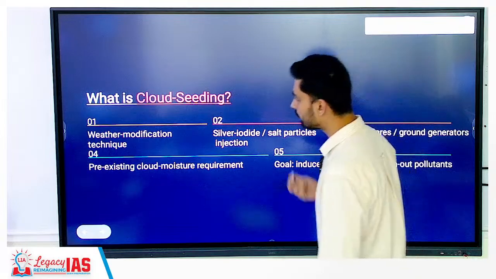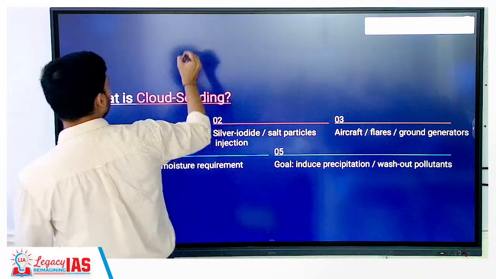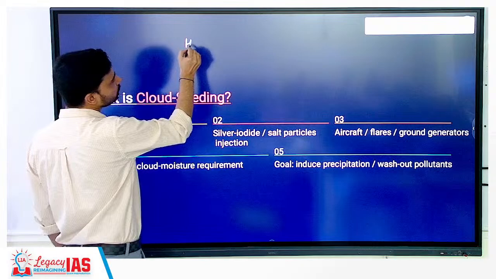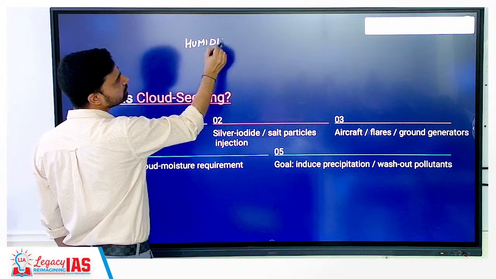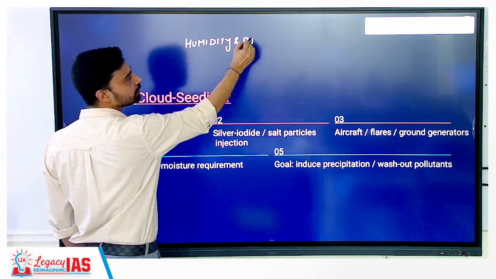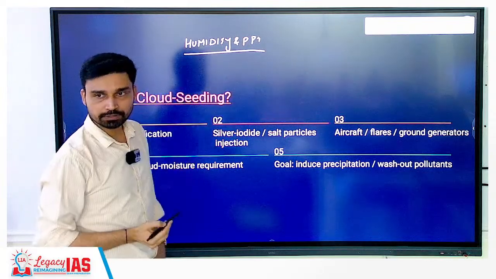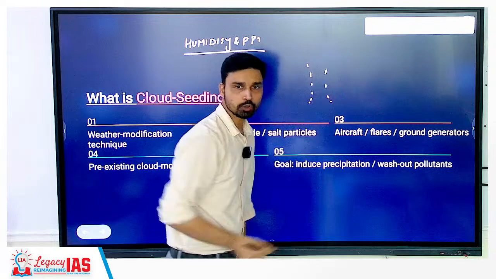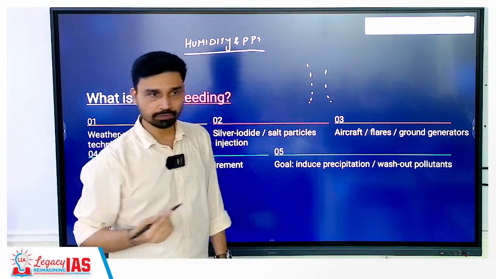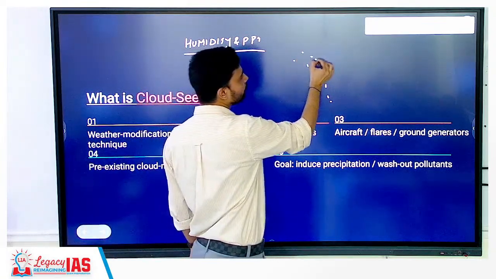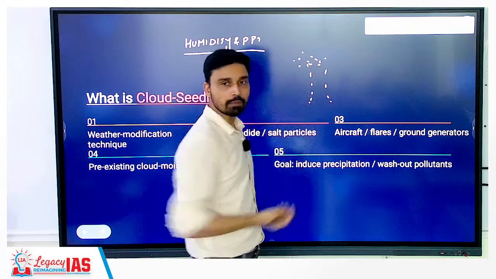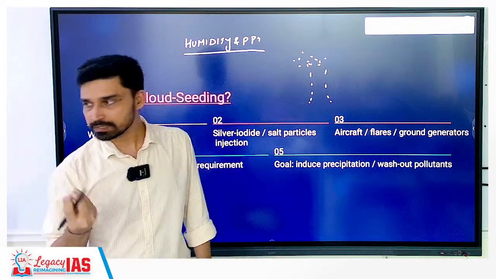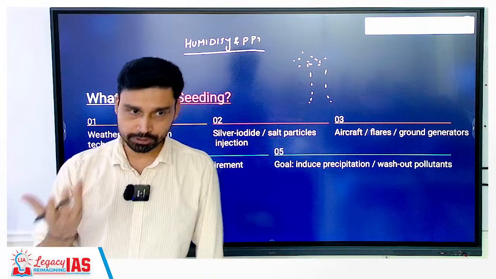So what is cloud seeding? This is what we have to focus upon. As we know, if you talk about the process of rainfall, we have discussed this in the humidity and precipitation chapter. How does rainfall happen? First of all, the water vapor should rise from the surface and go into the upper part of the atmosphere. Then in the upper atmosphere, you have a lot of hygroscopic nuclei, solid particles, dust particles, particulate matter which are suspended.